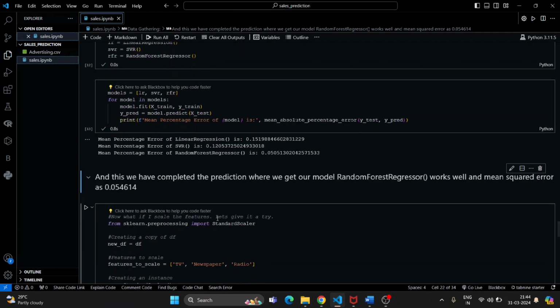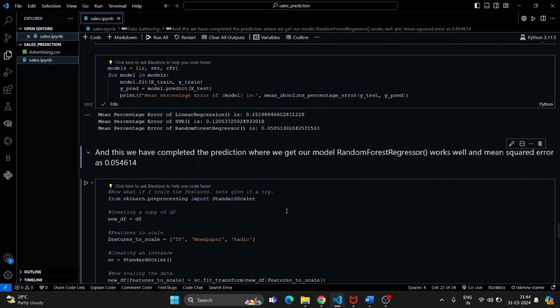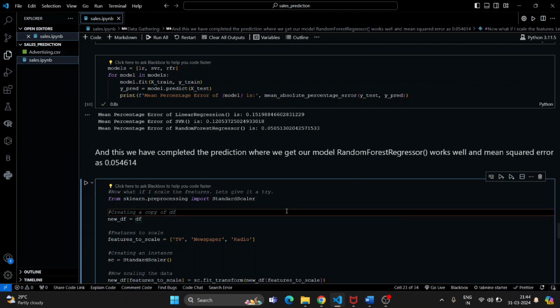As we have completed the prediction, we can see that the random forest regressor works well, and the error is 0.05, which means it has a very low error. Now what if we scale the features and then go on to model fitting? The model accuracy might change, more or less.